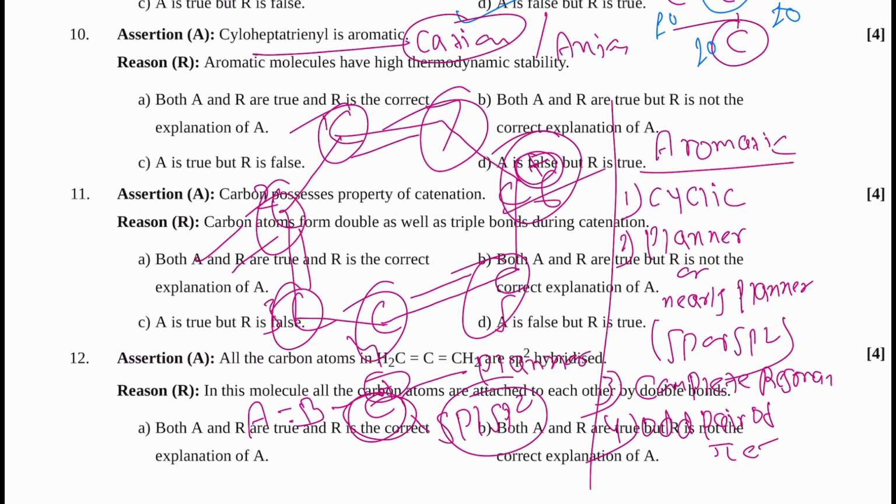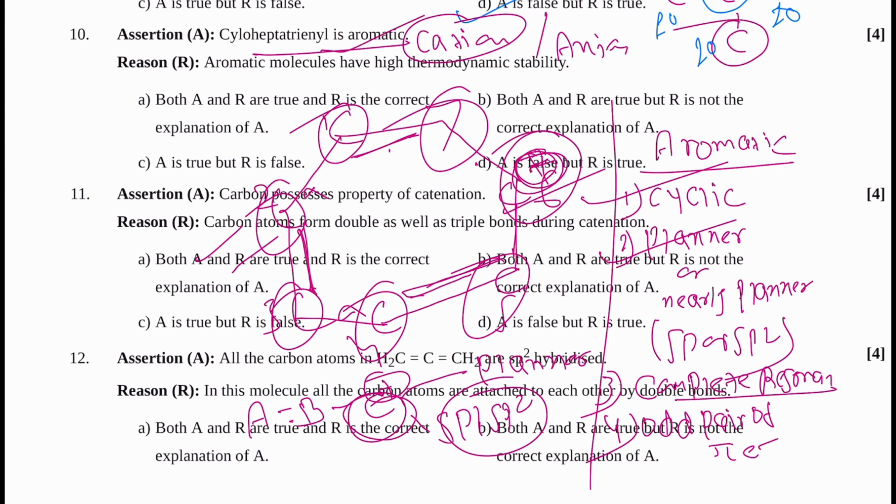So the first condition is fulfilled, the second is fulfilled. Next, complete resonance: pi, sigma, pi, and here pi, sigma, positive charge. Also from this side, pi, sigma, positive charge. So complete resonance. So you can say A is true.